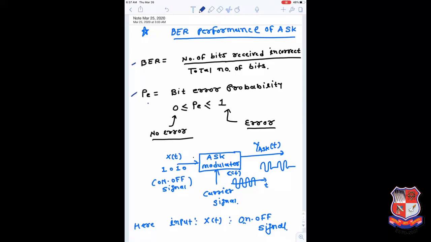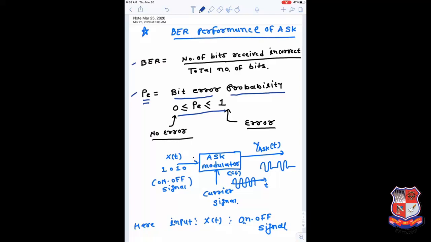Whenever the receiver gets the signal, it is not aware of what was actually transmitted, because some bits are going to change. This bit error rate can be measured probabilistically, and this is denoted by P. P is simply defined as the bit error probability, and as per the definition of probability, P generally varies from 0 to 1.